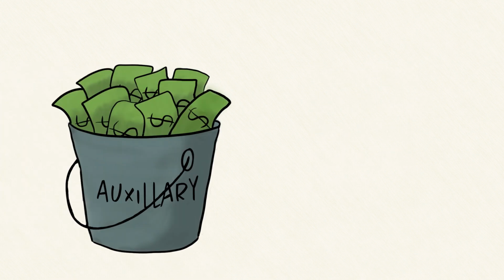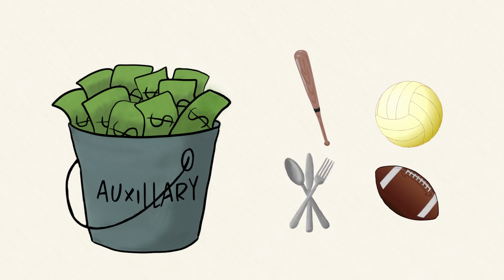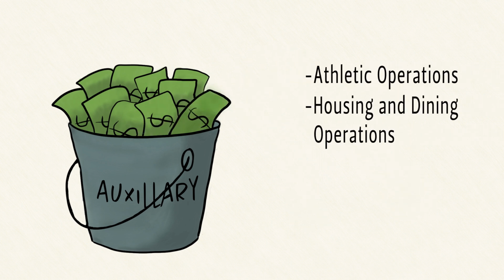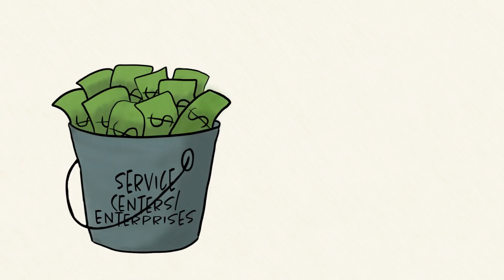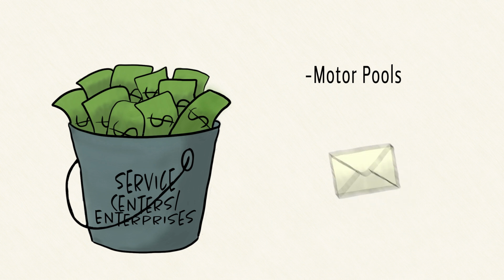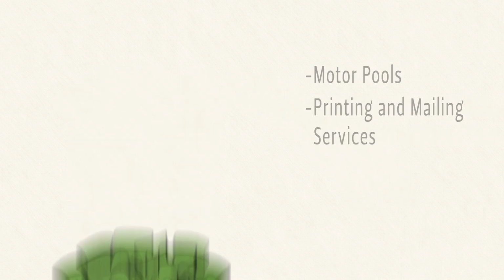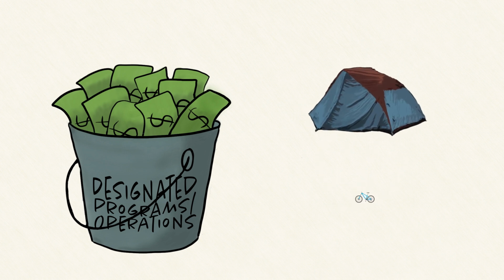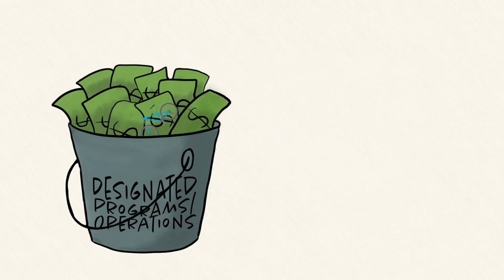Auxiliary funds. The most common examples of auxiliary funds are athletic operations, housing and dining operations. Service center enterprises. Most common examples of these funds are your motor pools and your printing and mailing services. Designated operations. The best thing I can think of for a designated op is that it houses both the revenue and the expenses associated with a specific camp that might be occurring on your campus.